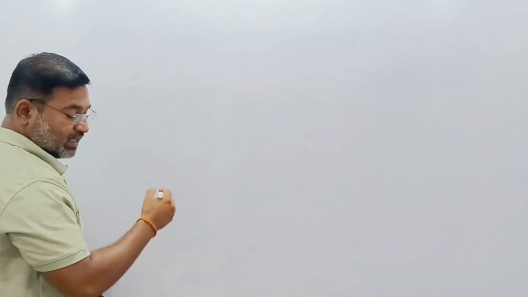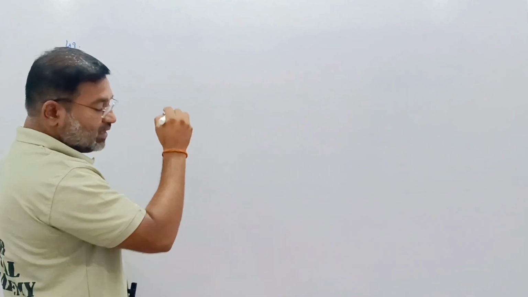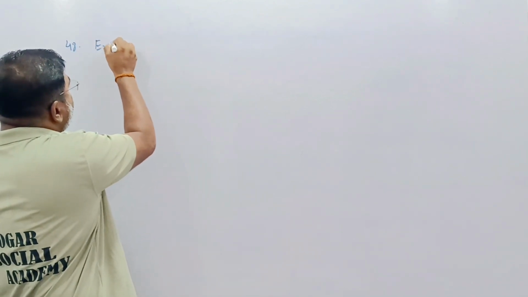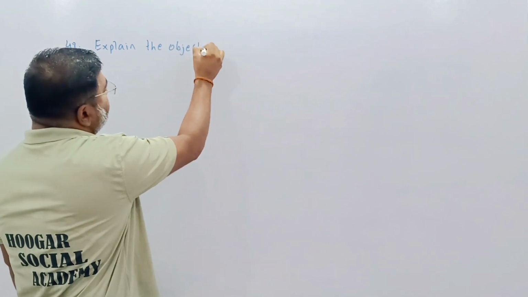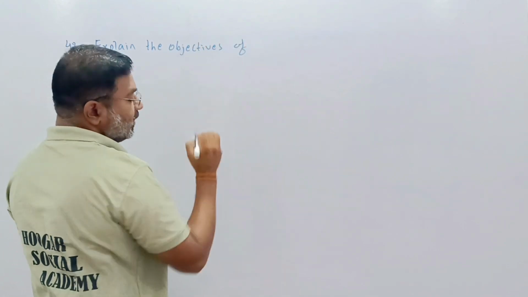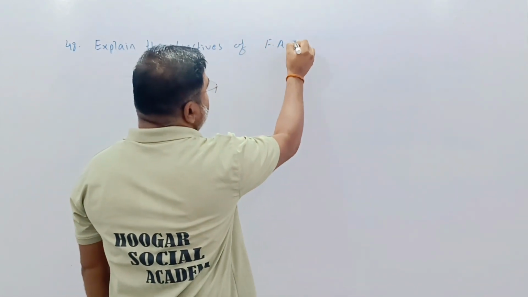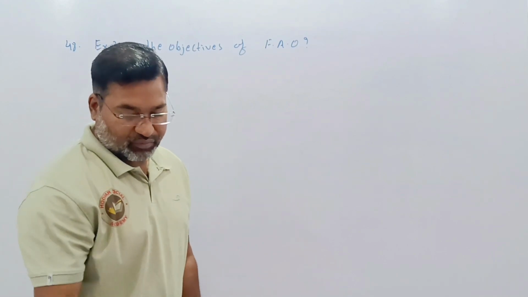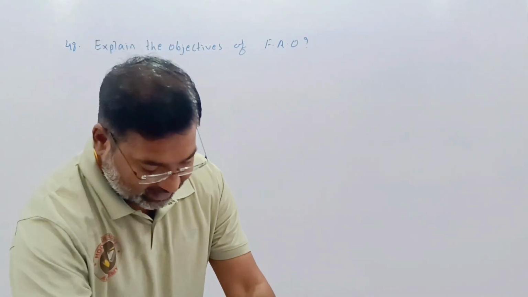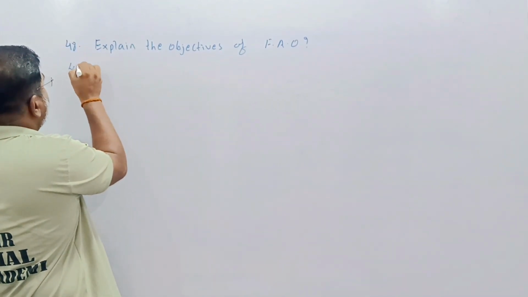The 48th question asks: explain the objectives of FAO, Food and Agriculture Organization.